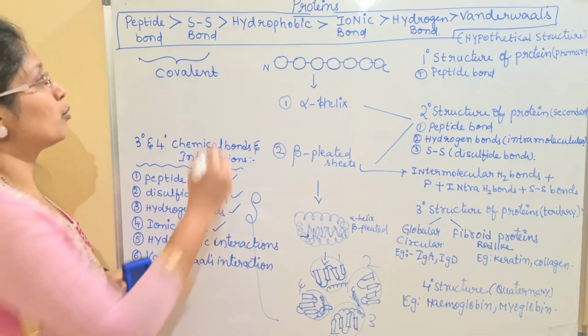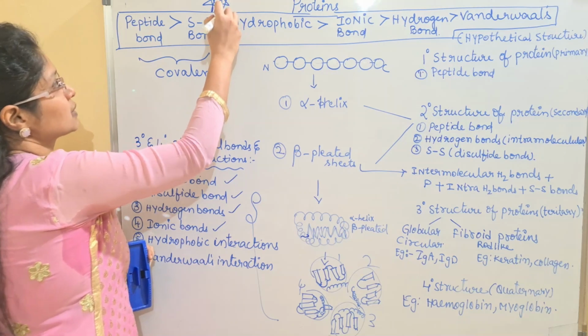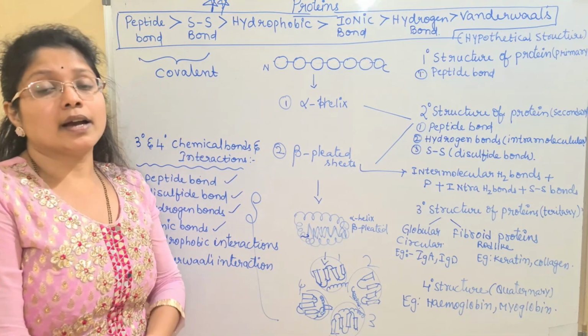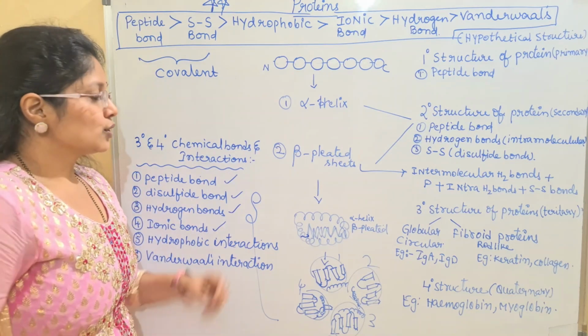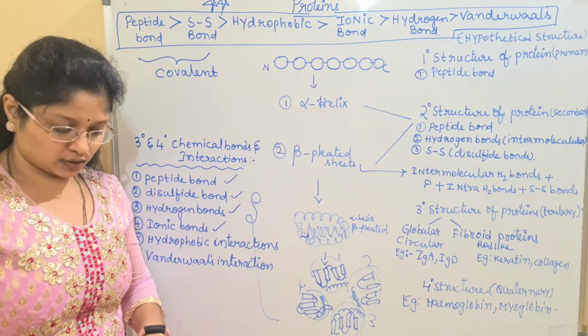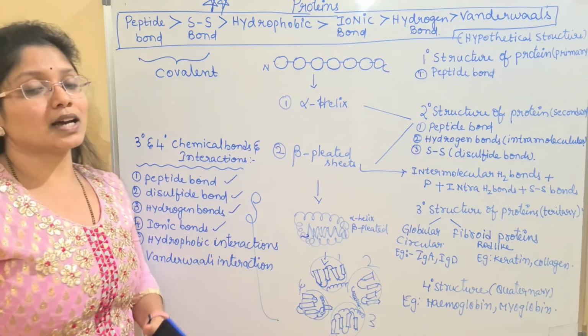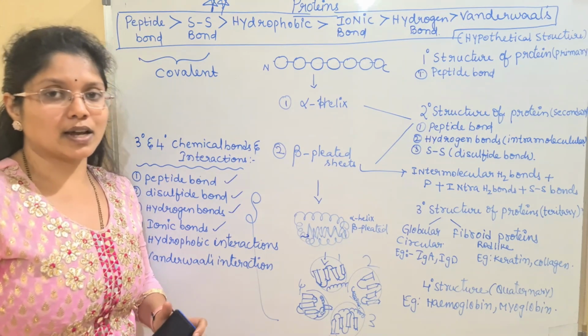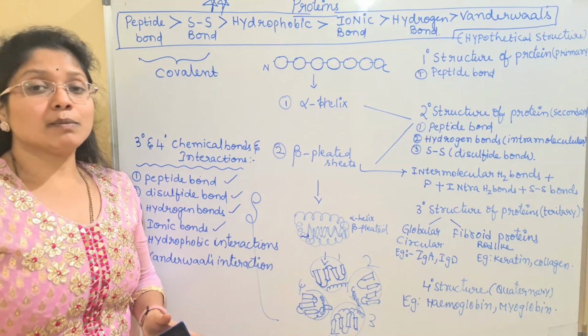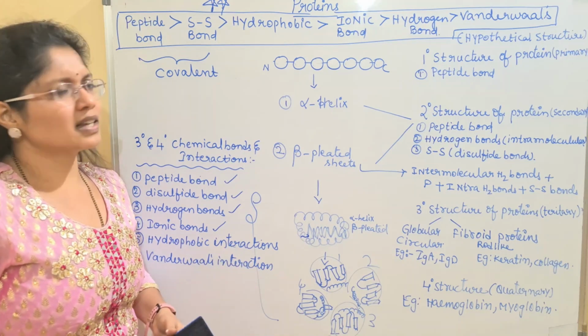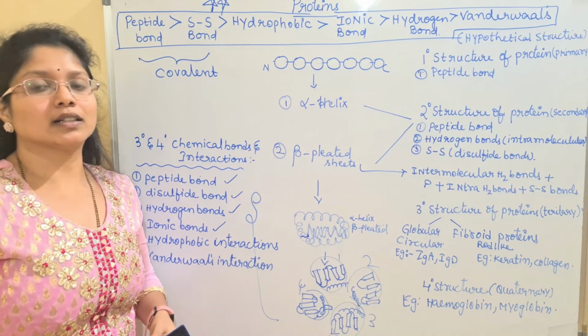This is even very important for other exams. For NEET it is not required, but for other exams like AIIMS and JIPMER, it is very important, children. So this is about the structure of the proteins, their conformations, and the type of chemical bonds and their interaction. In the next lecture, I will be meeting you with a new topic regarding the structure of proteins, and I will also be giving some introduction regarding the lipids.